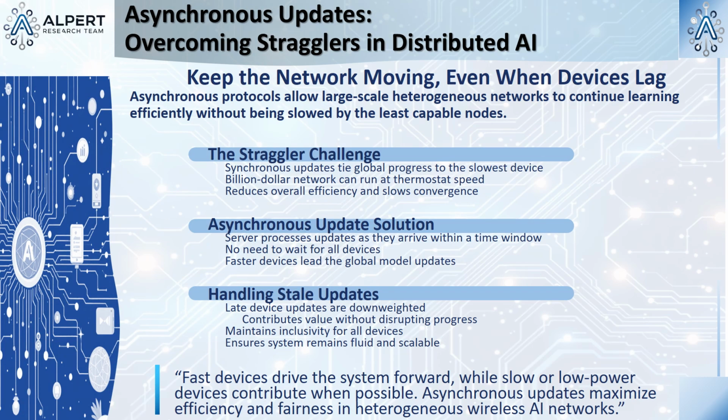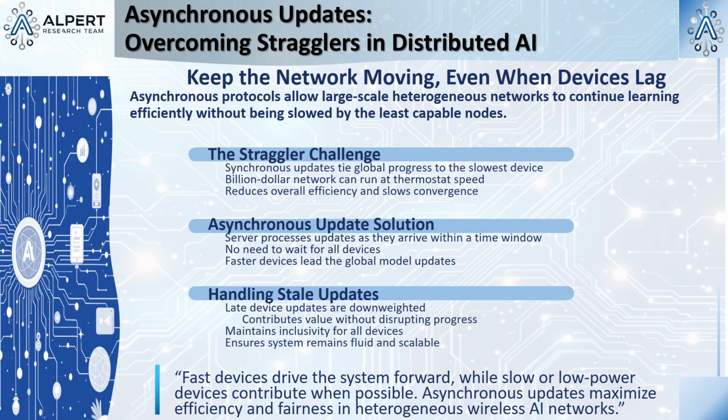That is the classic straggler problem. If your server has a synchronous protocol where it has to wait for every single device to check in before it calculates the next update, then yes, your billion-dollar network will run at the speed of the cheapest thermostat. It's completely inefficient. The much smarter solution is to use asynchronous updates, meaning the server doesn't wait, it moves ahead. It has a time window, and it processes all the updates that arrive within that window. The fast devices report in, the server updates the global model, and the process continues.